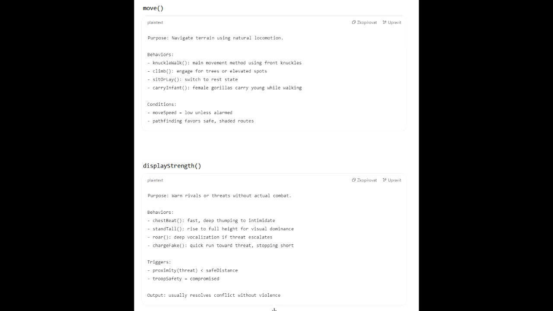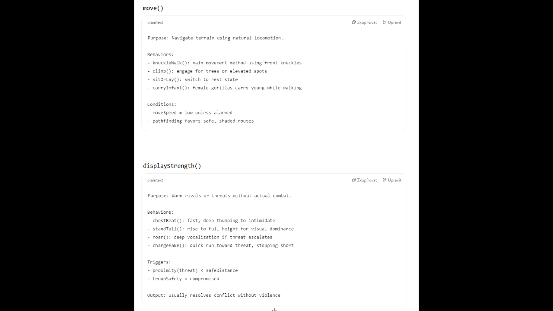And display strength. That's a complex behavior. It gets a detailed treatment. Purpose: warn rivals, assert dominance, avoid fights. Behaviors: the chest beat, standing tall, roaring, maybe a fake charge. Then triggers, what sets it off. Threat detected, rival proximity, troop safety concerns, and the output.